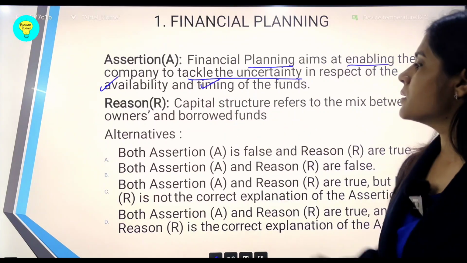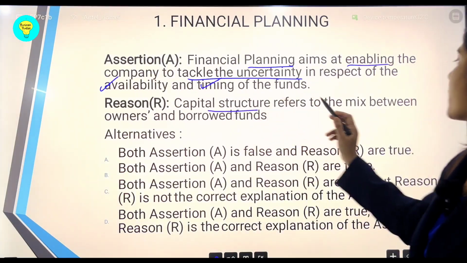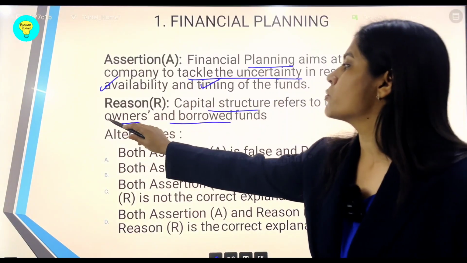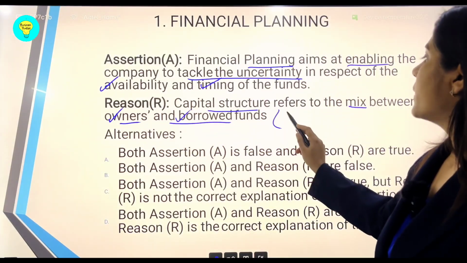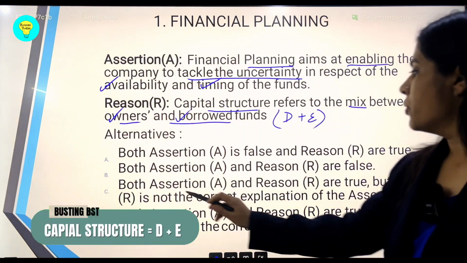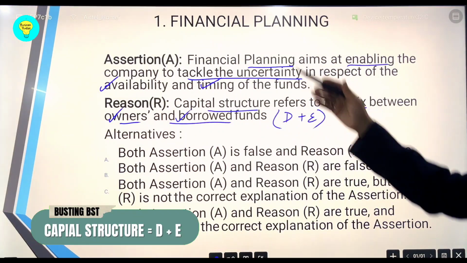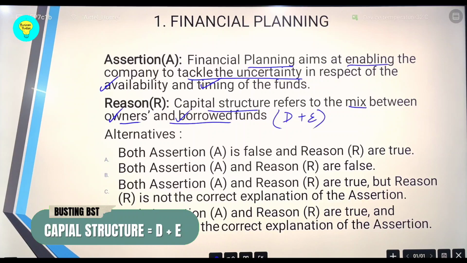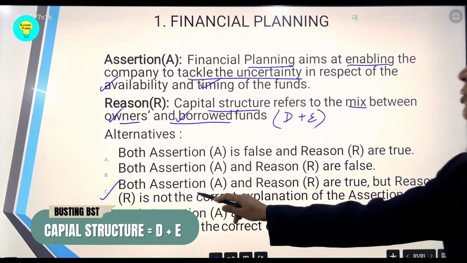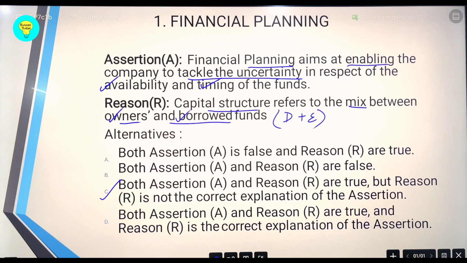But as far as the reason is concerned, it says capital structure refers to the mix of owner's fund and borrowed fund. Yes, this is also very true, students, because just now we have discussed that capital structure is nothing but D plus E. So both are true, but the reason is nowhere connected to the assertion, and therefore the correct answer would be option C. Both assertion and reason are true, but reason is not the correct explanation of the assertion.